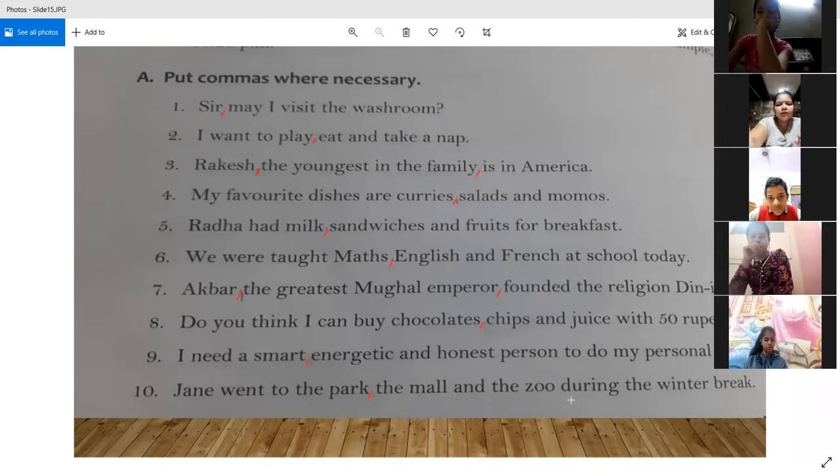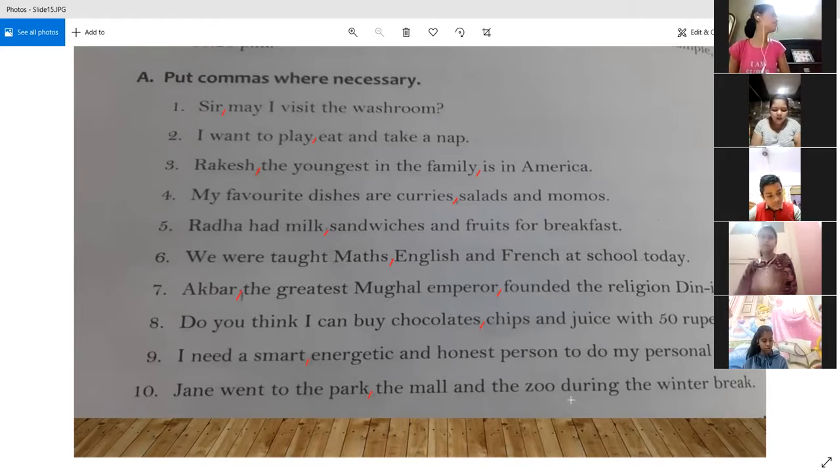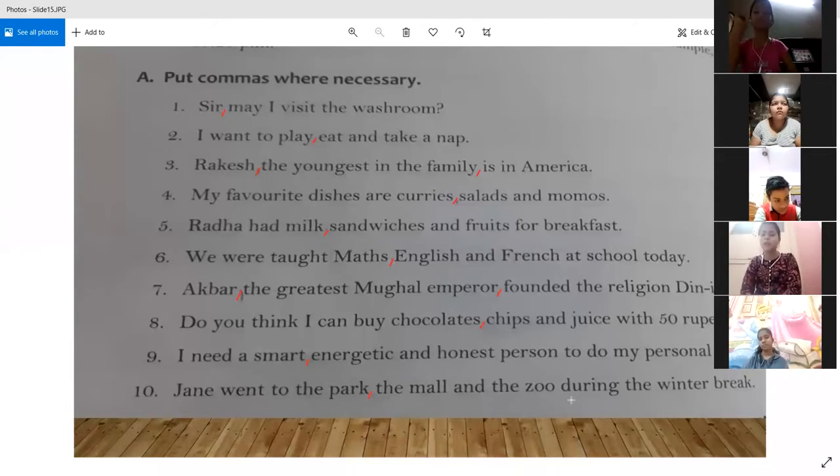All right, so this completes our first exercise where we have seen the use of comma. Most of the sentences had the most common use of comma. Then one case was where you separated the person being addressed in the first one, and that part of the address was separated with the help of a comma. And then there were some examples of apposition, where you were talking about the same person again and again, and that part was separated with a comma. So these are the three main uses that we have seen for comma in this exercise.